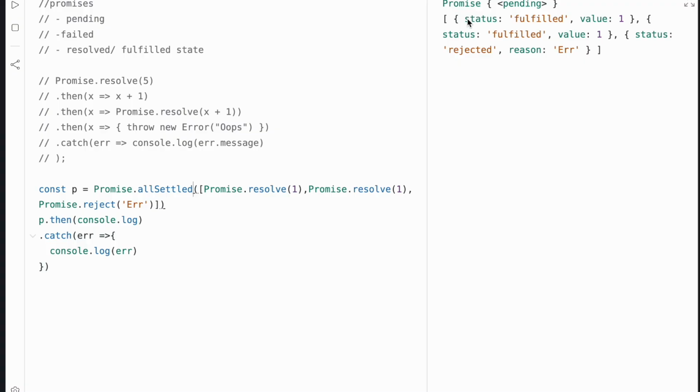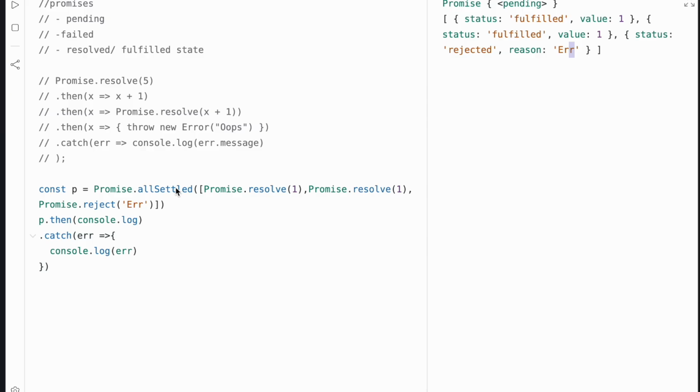So you know which one is fulfilled, and the value: status fulfilled, the value, and then status rejected with the reason. Okay, that's the difference.